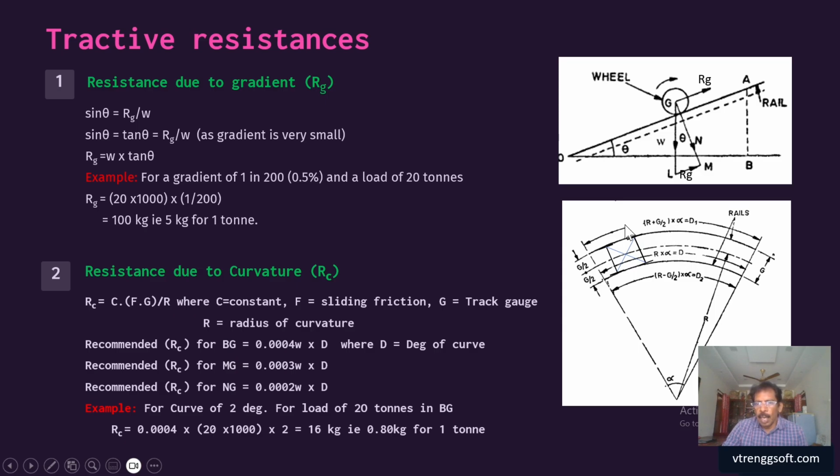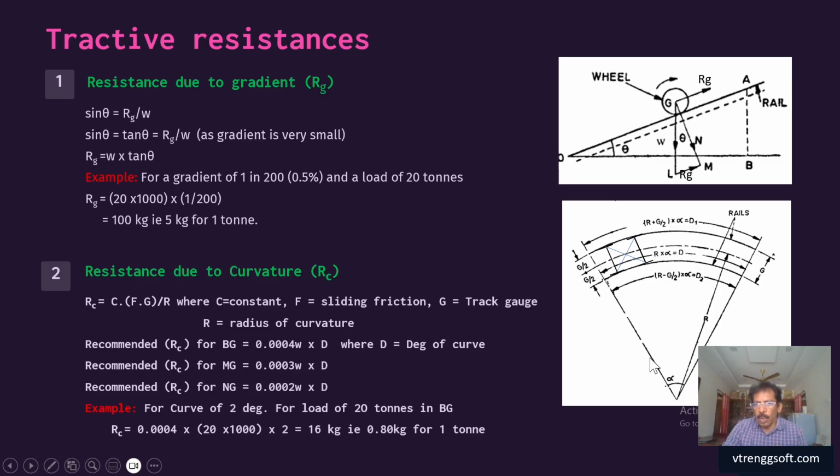Here, the more the gauge, the more will be the difference in the length to be traveled by the outer wheel compared to the inner wheel. Also, alpha is based on your curvature.